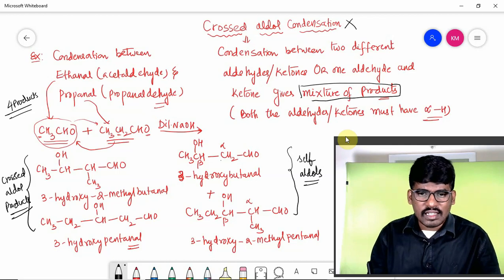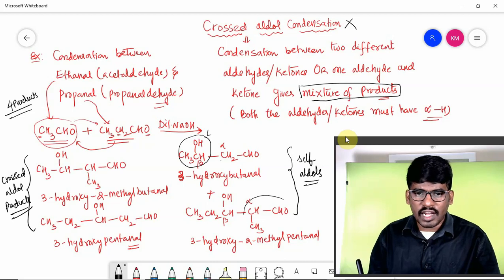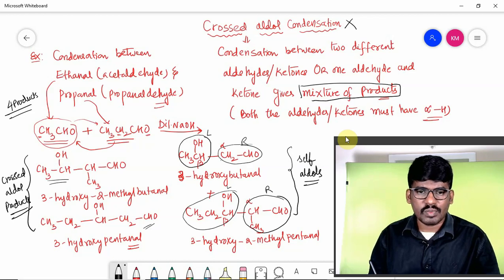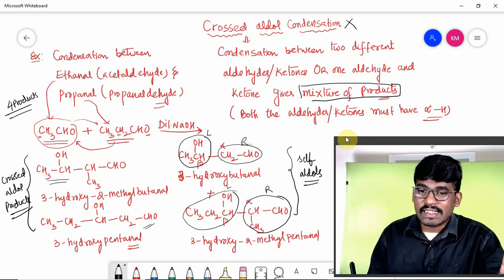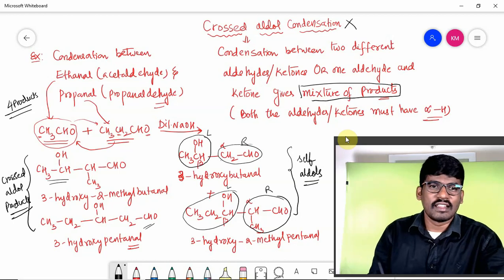See here, CH3 CHOH, left part till here. This left part and this right part, you take it, you will get this one. Check it. Now similarly, here this left part of the second product and right part of the first product, take it, you will get this product. Is that clear? So if you know the self aldol condensation products, it is very easy to write crossed aldol products. This is called crossed aldol condensation.